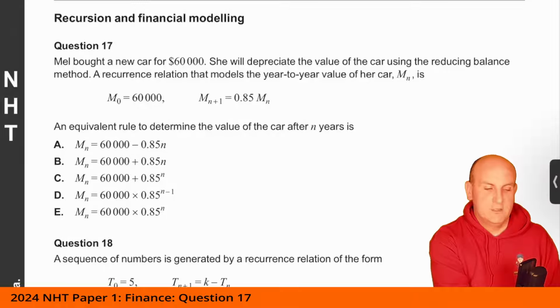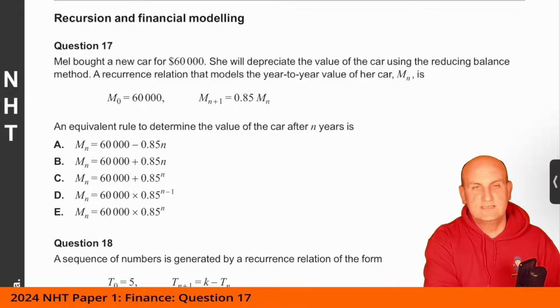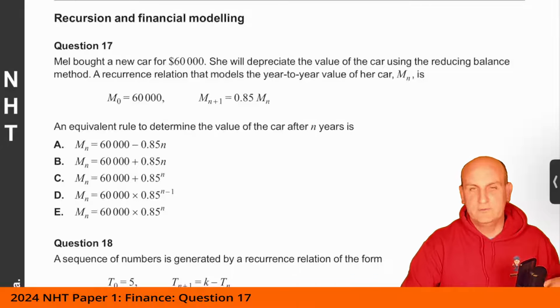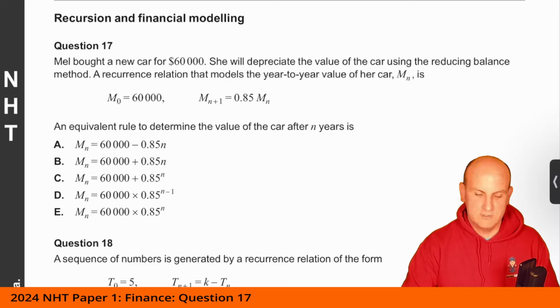Now, financial and recursion modeling. I love this stuff, right? It normally starts quite easy, so let's see where we go. Mel bought a new car for 60,000. She would appreciate the value of the car using the reducing balance method, a recurrence relationship that models the year-to-year value of a car, M to M.